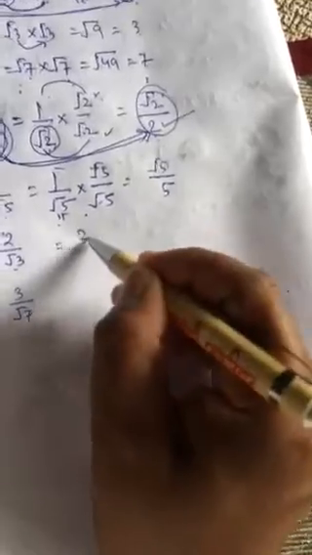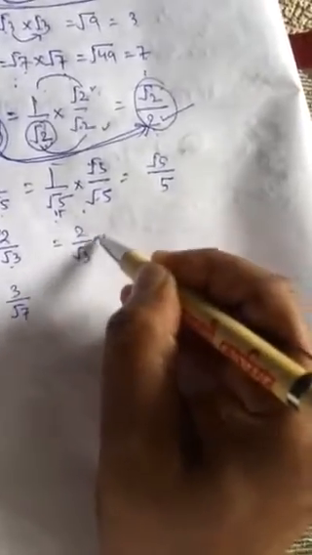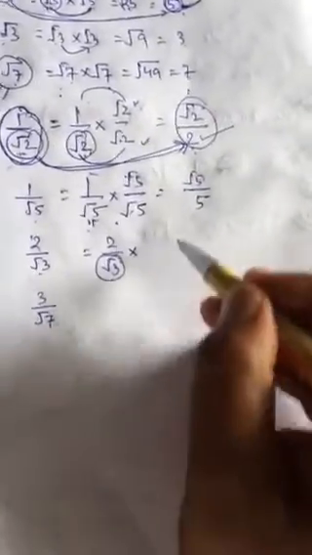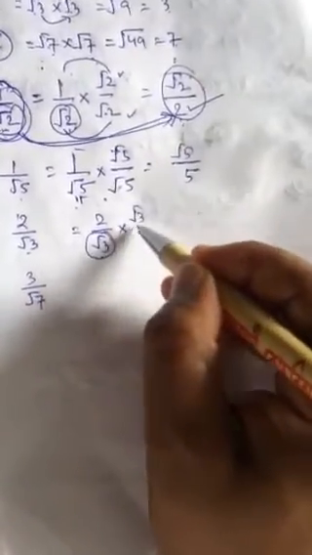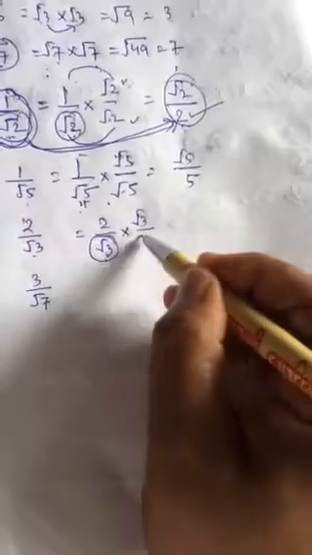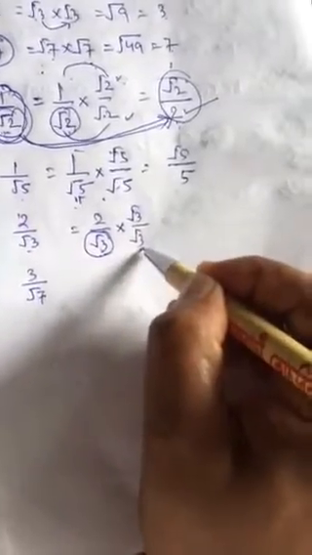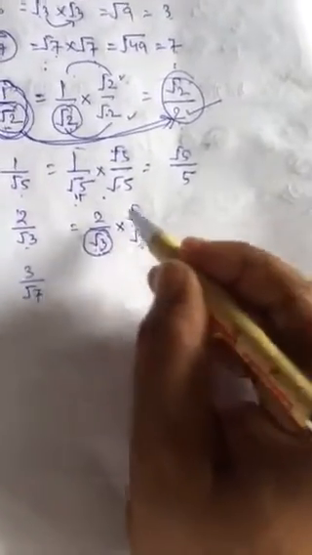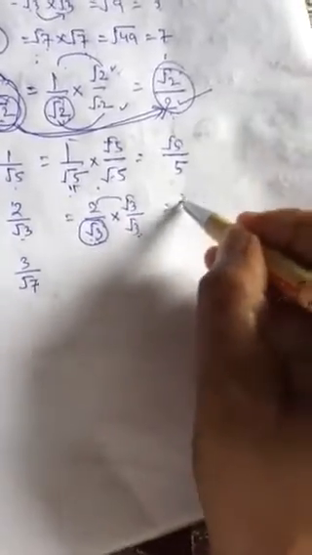Similarly, 2 by root 3. Again, the denominator is root 3. Now you have to remove root 3. How to remove? You have to simply multiply numerator and denominator both by the same irrational number, root 3.